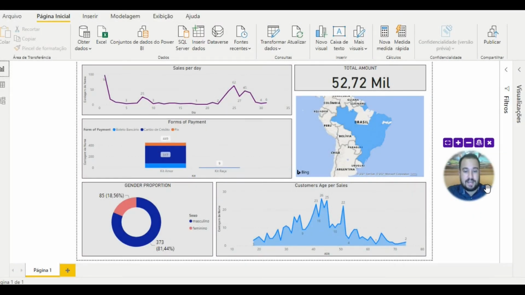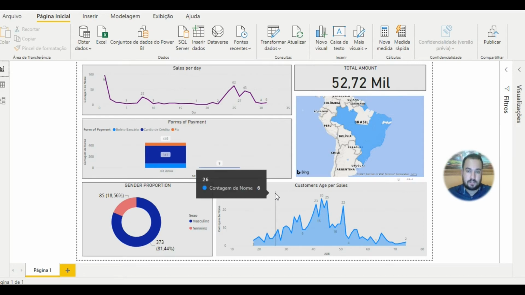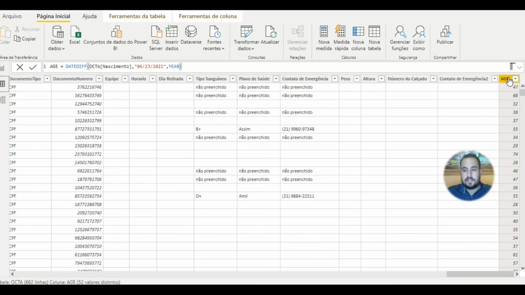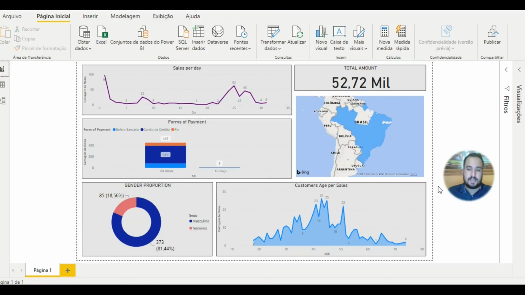Hello and welcome back. This is a dashboard that I've created to show you a little bit of what I do. So basically we have here sales per day, total amount, forms of payments, purchase by states, gender proportion, and also customers age per sales. To calculate this last one, I needed to do some transformations, such as creating here in the DAX the age column, which I used the DATEDIFF function to calculate the ages of those people. When I finally get those ages, I put it here in the dashboard, and that's how I did it.